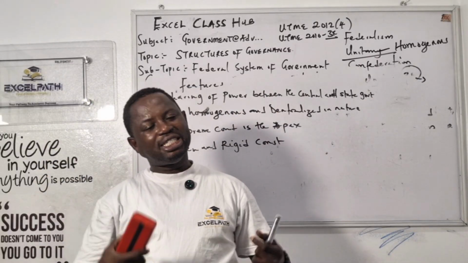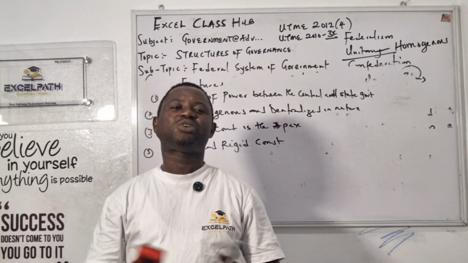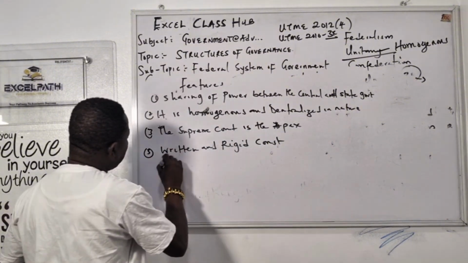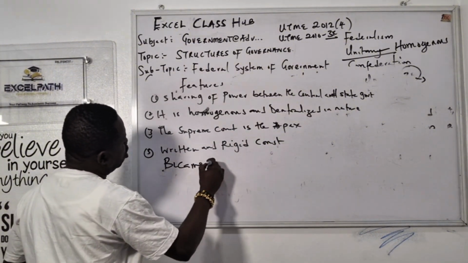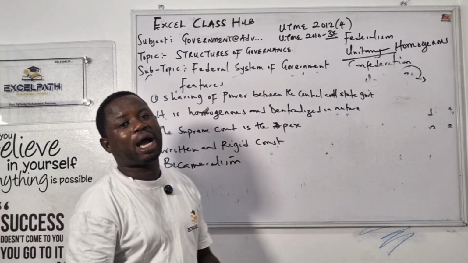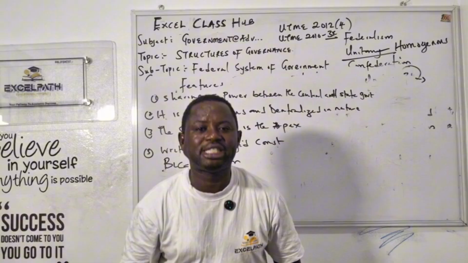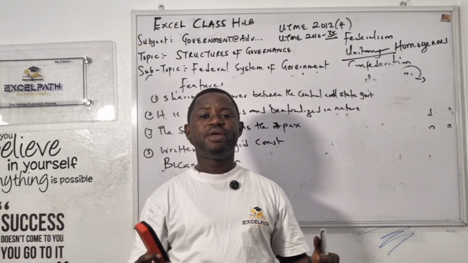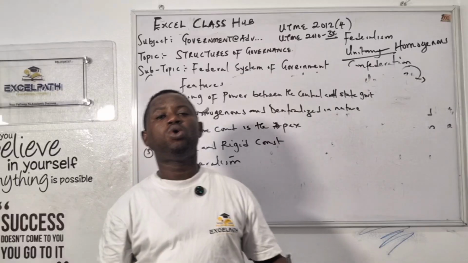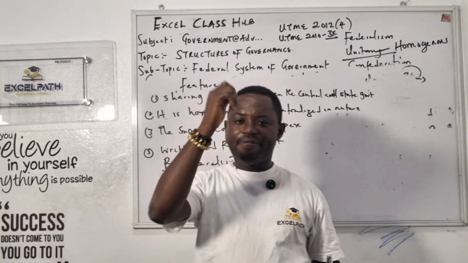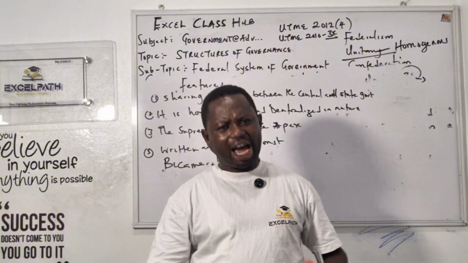Nigeria is practicing it. The 1999 constitution is what, class? Written and rigid constitution. And any country that practice that must also practice what they call, class, bicameralism. What is bicameralism? Two houses or chambers that make law. That's bicameralism. Are you getting it now?